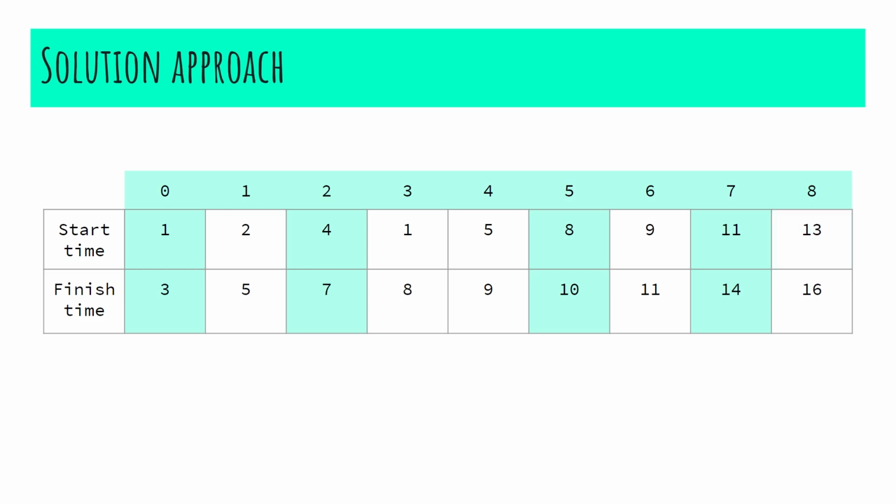At the end, we have selected 4 activities. That is, the person can perform activity 0, activity 2, activity 5 and activity 7 without any time conflict. Let's look at the algorithm.